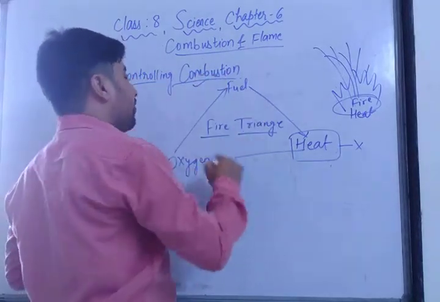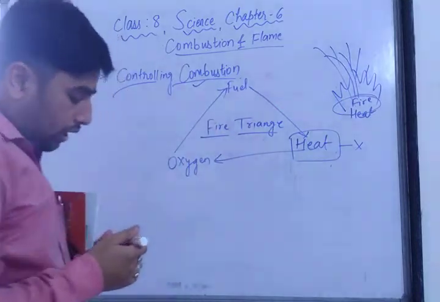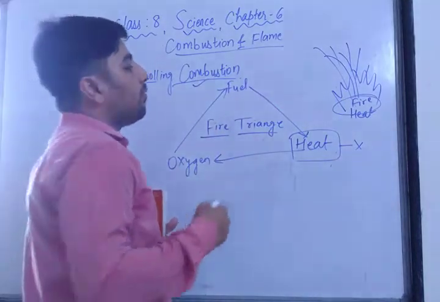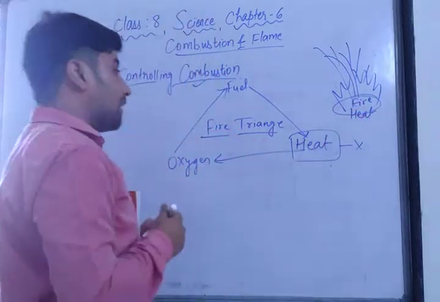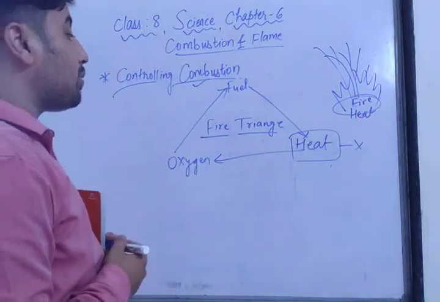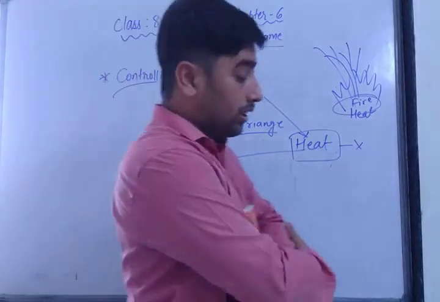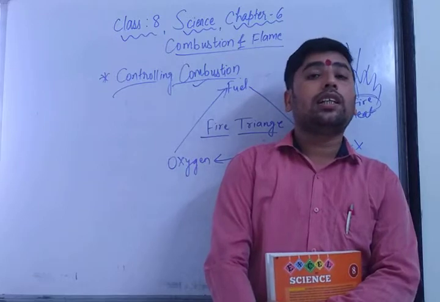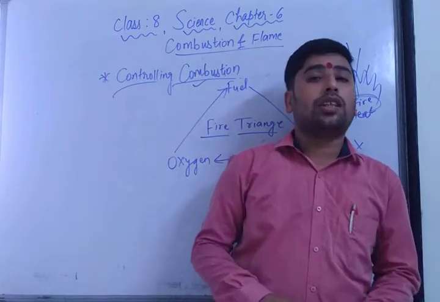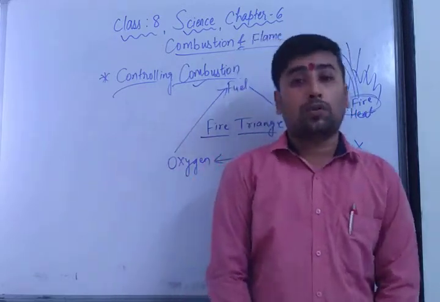But if all the three are there, then the process is going to continue. So for a general combustion, if we have to put out the fire, then we can just put water. But if the combustion has been started because of electric wires, then we should not put water. Why? Because of the water, we are not going to put distilled water.